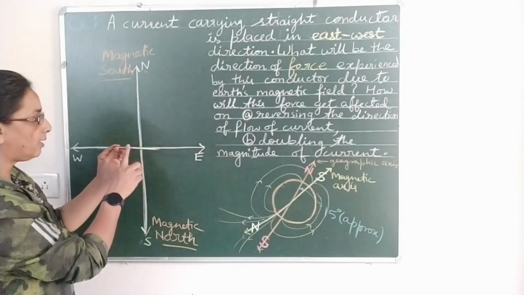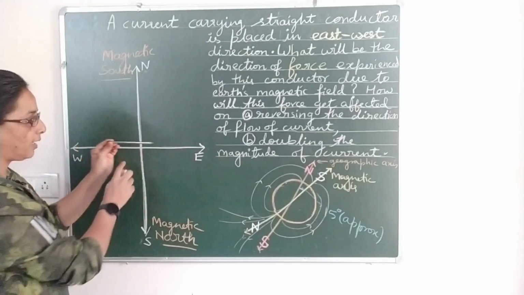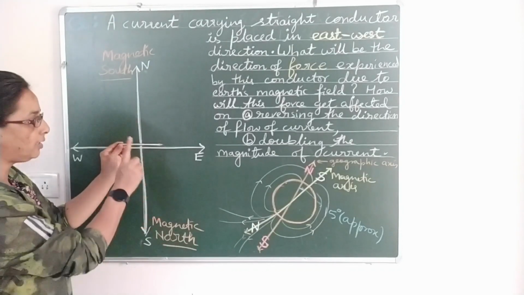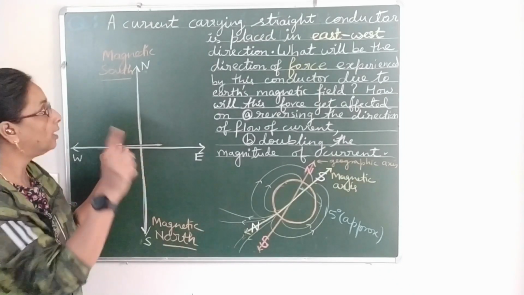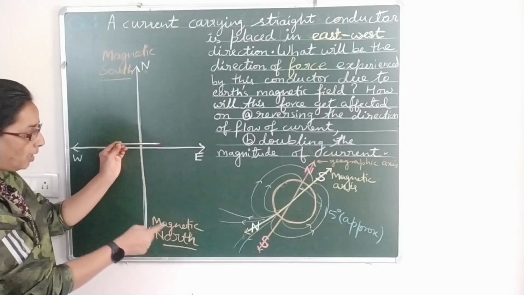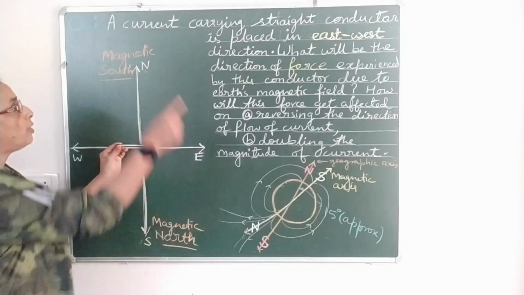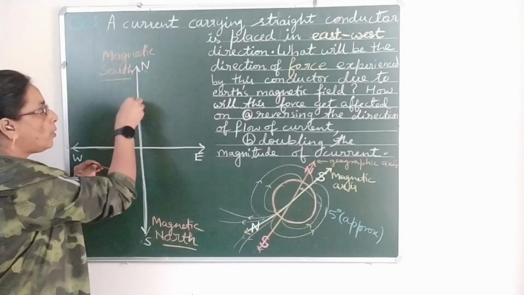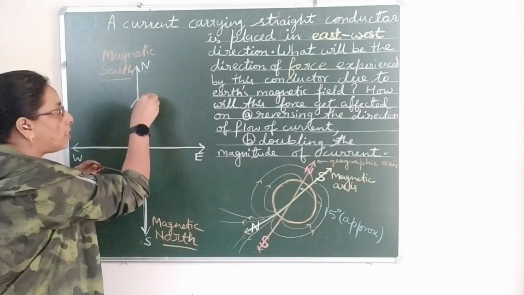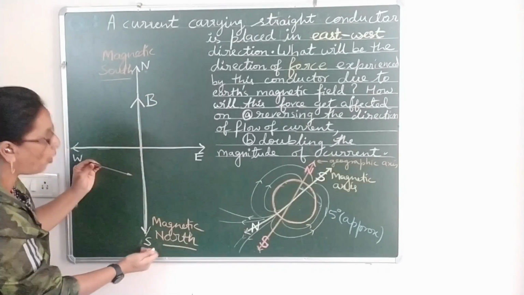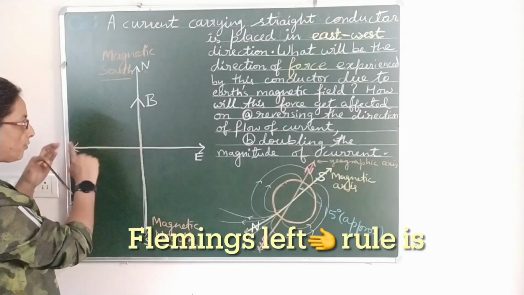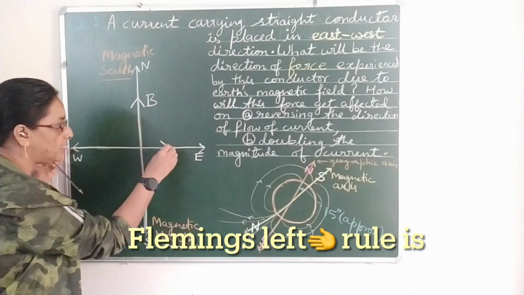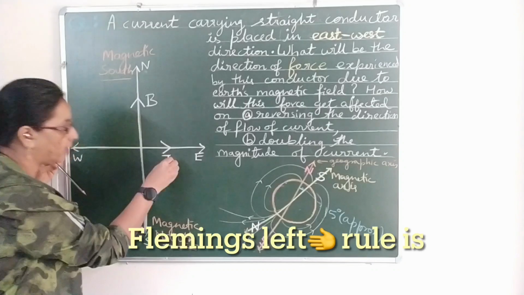A current carrying conductor is placed in the east-west direction. Fine. We have to find the force experienced by this conductor due to Earth's magnetic field. Earth's magnetic field is from Earth's magnetic north to Earth's magnetic south. So the magnetic field due to Earth is from bottom to top. Assume that current in this conductor is from west to east. That means this is the direction of current.